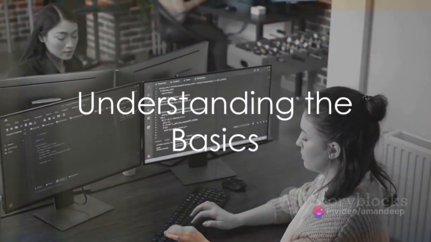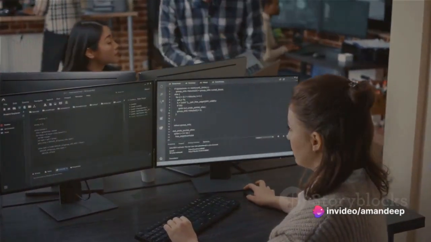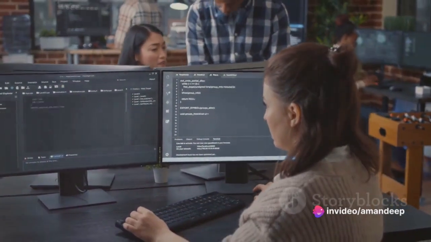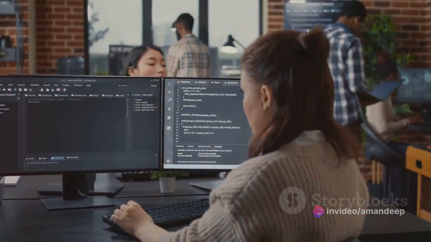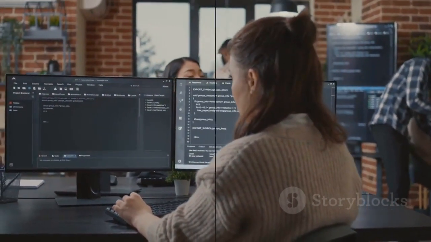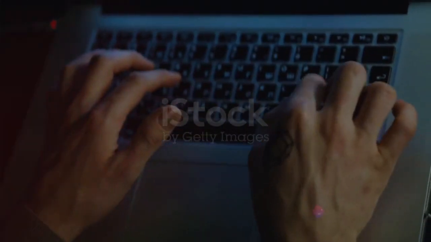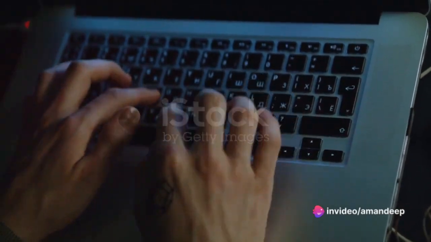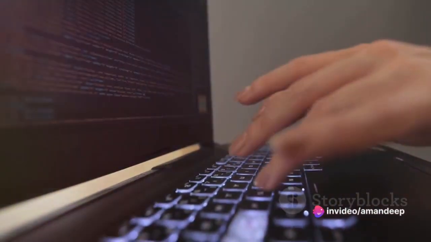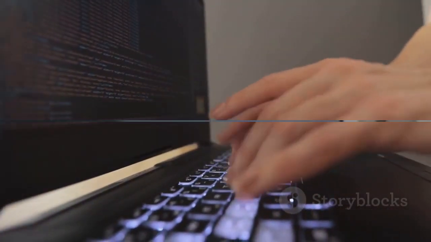Firstly, understand the basics. Dive into the fundamental concepts of AI, such as machine learning, deep learning, neural networks, algorithms, and data analysis. Secondly, learn programming. A robust foundation in languages like Python is crucial. Master data manipulation, algorithm creation, and working with libraries such as NumPy, Pandas, and sklearn.